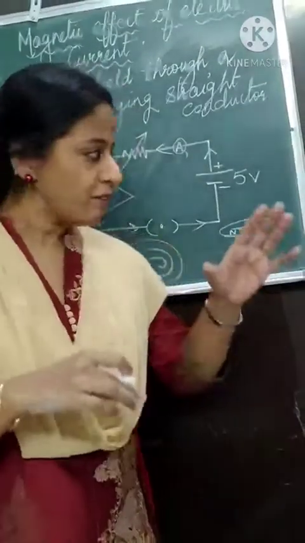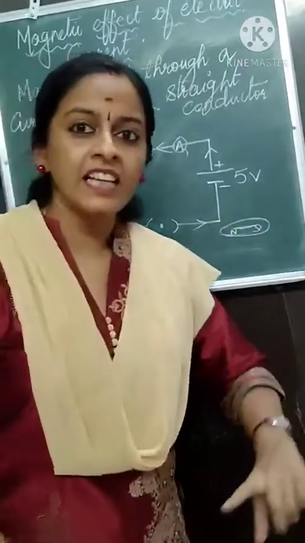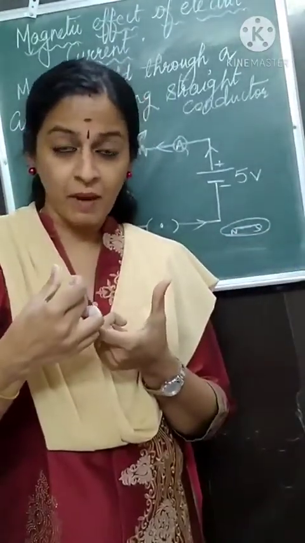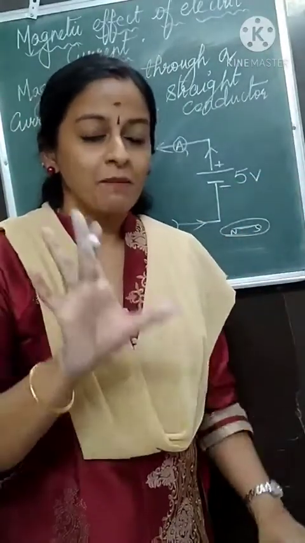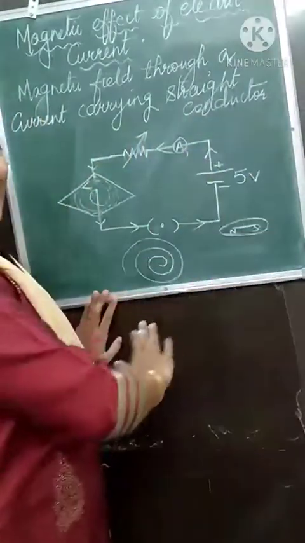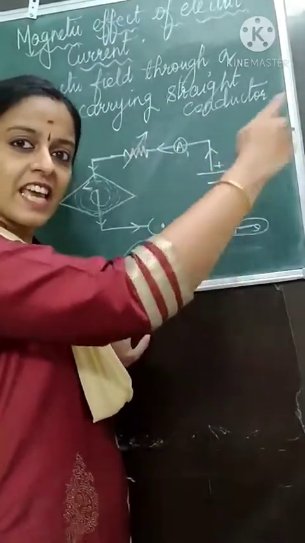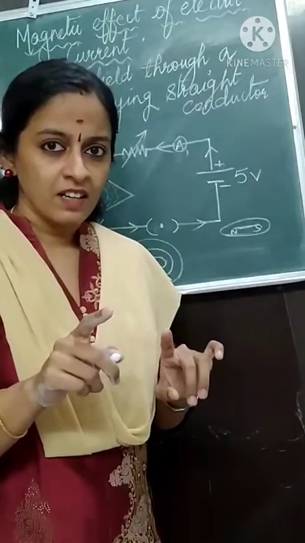That means, if the circuit is kept in this room and I keep the needle in another room, will the needle deflect? Will the magnetic field be felt everywhere in this room? No. The magnetic field will be felt just beside the electric current. That means, as the distance increases, will the magnetic field increase?